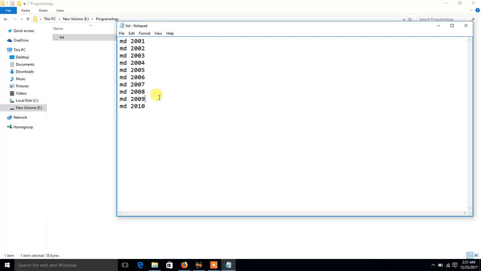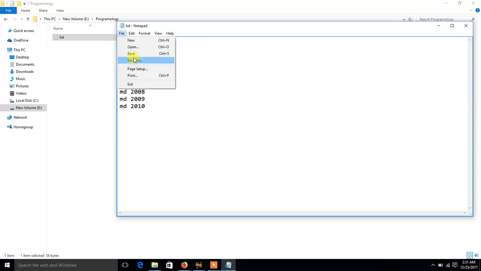This is a simple text. Any text that you want to use to create a folder, just write MD before that text. MD means make directory. So you just need to write MD before every text.